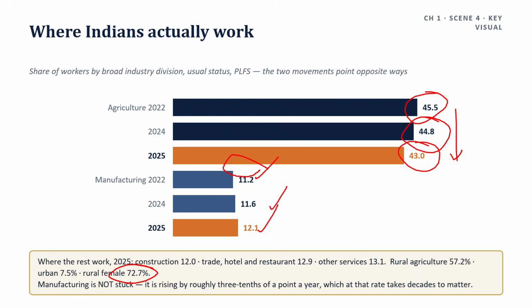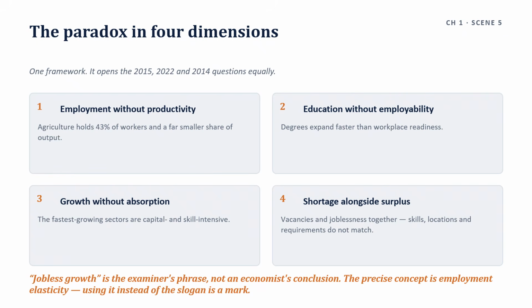So this is where Indians actually work. And moving to the next scene, that is the paradox in 4 dimensions. This is the framework that opens any employment answer. The first one is employment without productivity. Agriculture holds 43% of workers and a far smaller share of output. And the second one is education without employability. Degrees expand faster than workplace readiness.